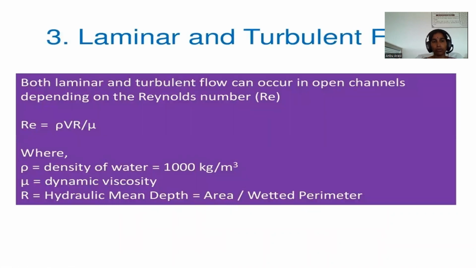Laminar and turbulent flow. Both laminar and turbulent flow can occur in open channels depending on the Reynolds number. Reynolds number Re equals rho times V times R divided by mu. Rho is the density of water. Generally, the density of water is a standard value, 1000 kilograms per meter cubed. Mu is the dynamic viscosity and R is the hydraulic mean depth, that is, R is equal to area divided by wetted perimeter.